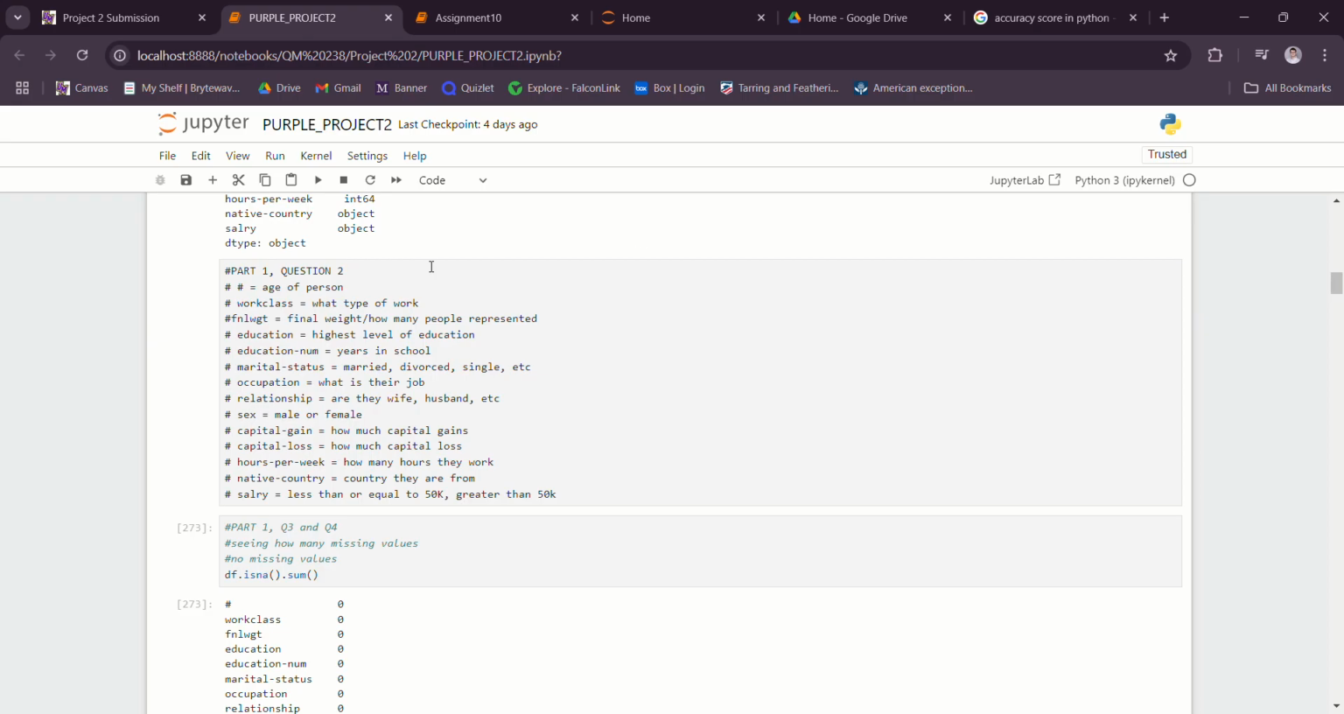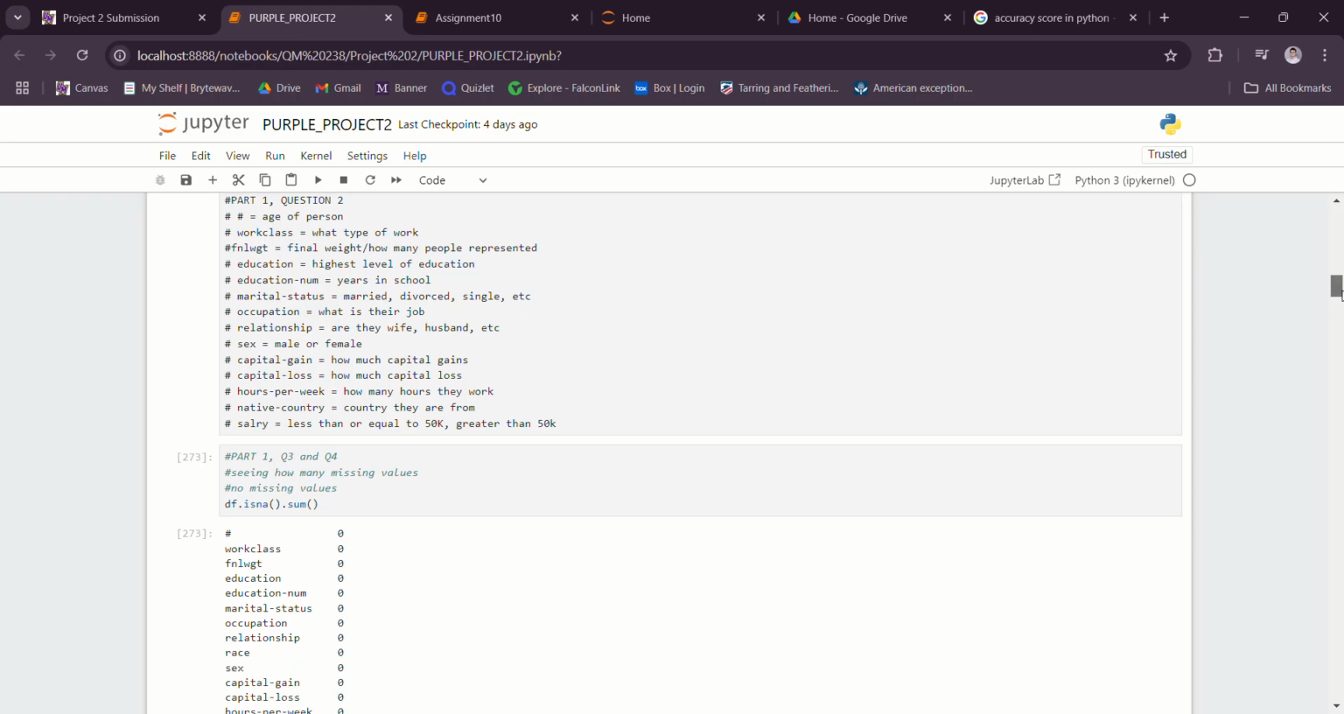And then I listed out and defined all of the attributes. For example, the age is equivalent to the age of the person. The FNLWGT was the final weight of the column.